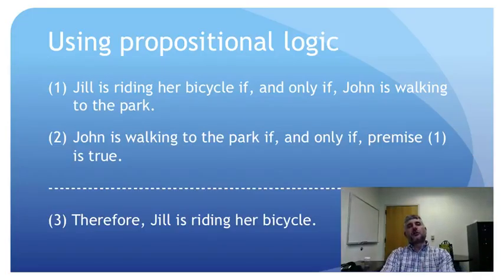But remember, I said we don't just use truth tables to discover when arguments are valid or that they're valid. We can also use truth tables to explain why they're valid, even in cases where they're obviously valid. Right? So last week we looked at lots of examples of arguments that were obviously valid, and in some cases obviously invalid. And we used the truth table not to figure out that they were valid or invalid. It was already obvious that they were valid or invalid, as the case may be. We used the truth table to understand why they were valid or invalid. That's what the truth table was for in those cases.